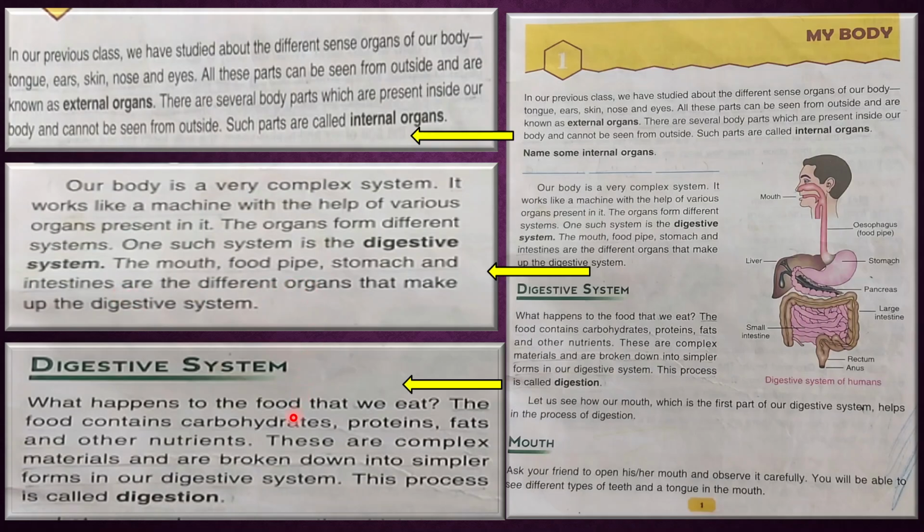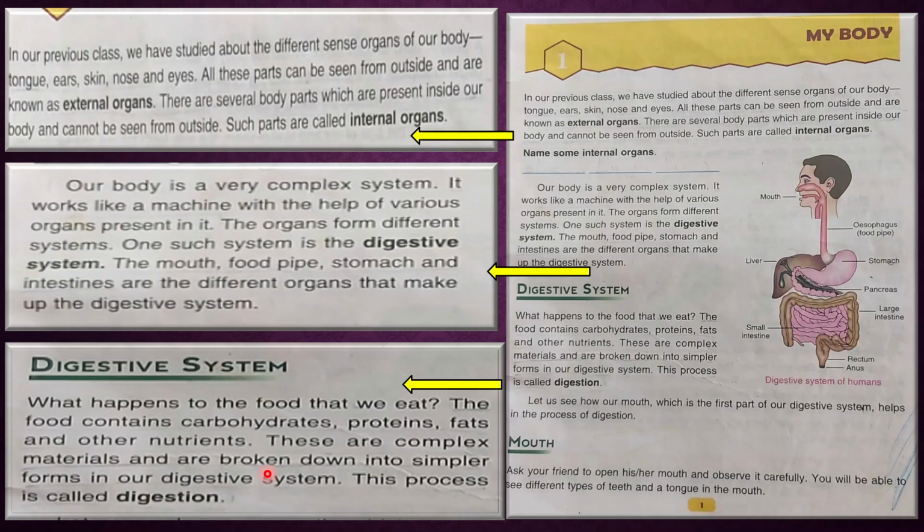Now come to the next point about digestion. The breaking down of food into simpler form inside your body is called digestion. So note this point about digestion. Underline here, because children, you know, we need energy to survive and to do different types of activity.